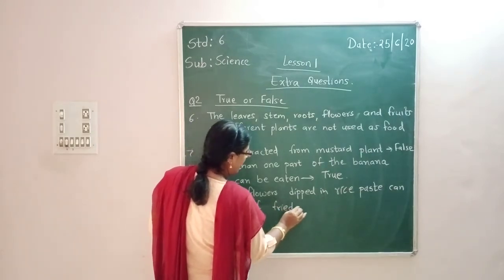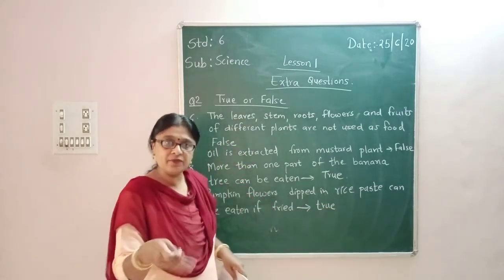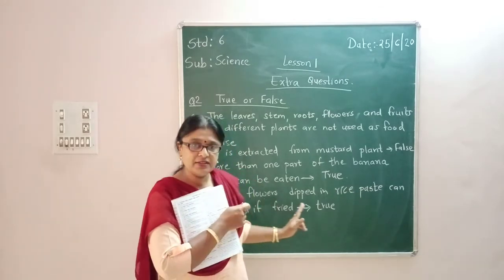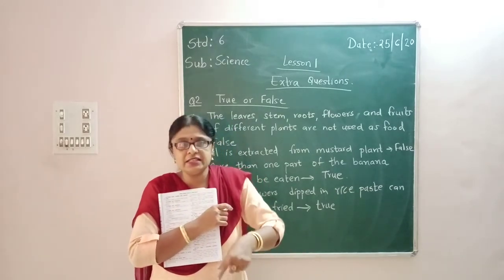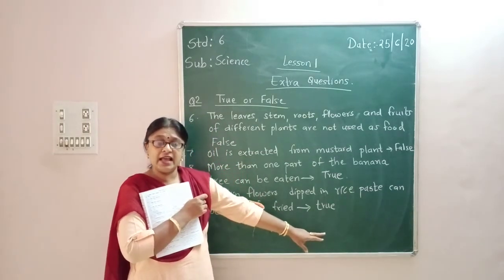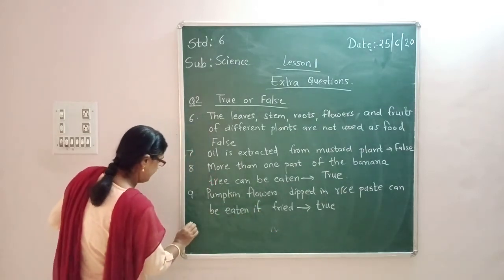What is the meaning of fried? Fried means tadhu, deep fry. Oil and then the tadhu, that is called fried. So pumpkin flowers, when dipped in the rice paste and then fried, we can use as an eatable item. So that is a true statement.